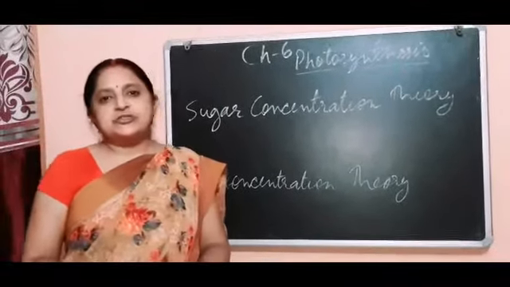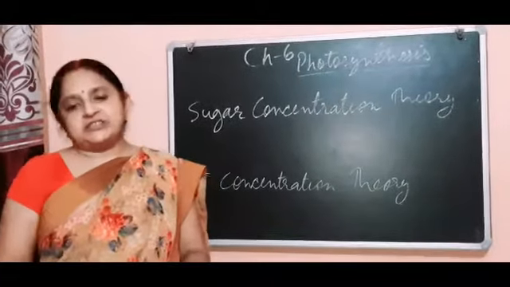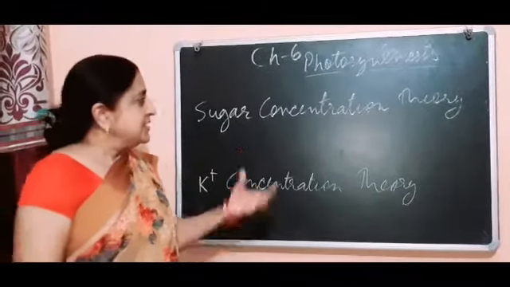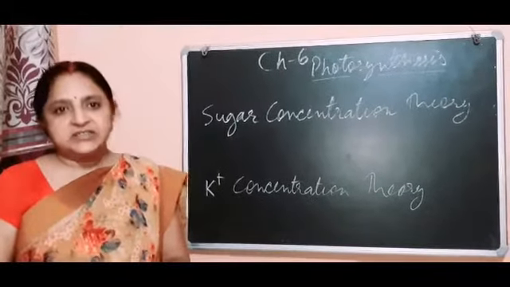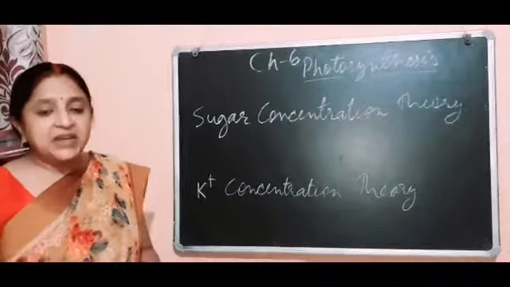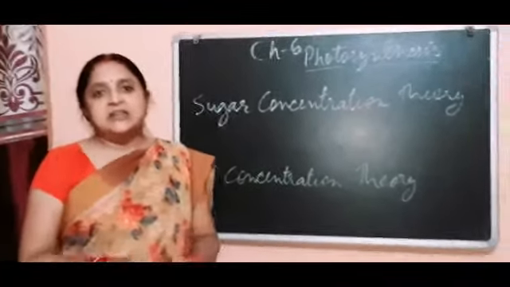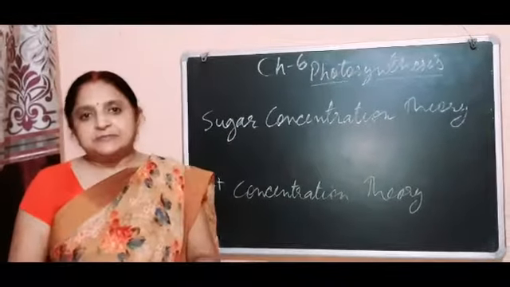Sugar concentration theory: in the daytime, the chloroplasts present in the cells start the process of photosynthesis, so sugar is made in these cells, and this sugar is also made in the guard cell.